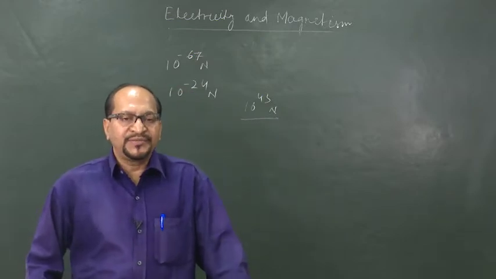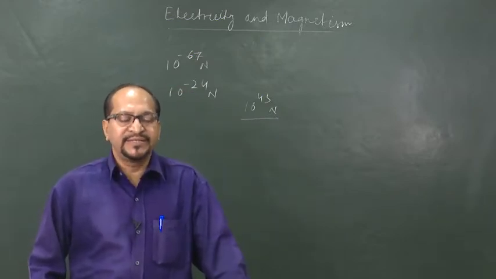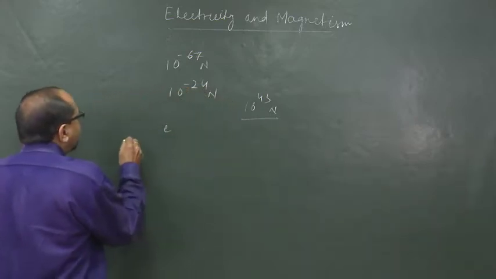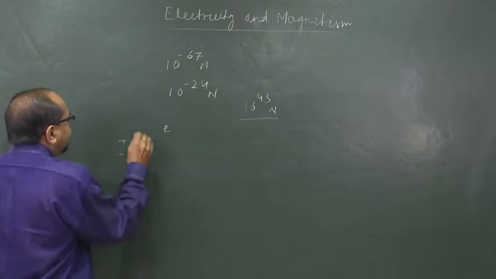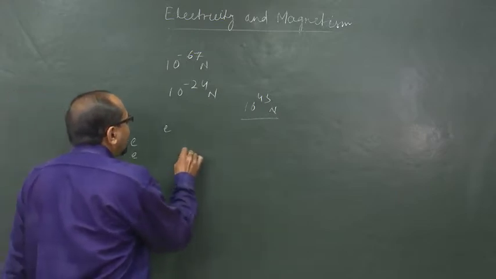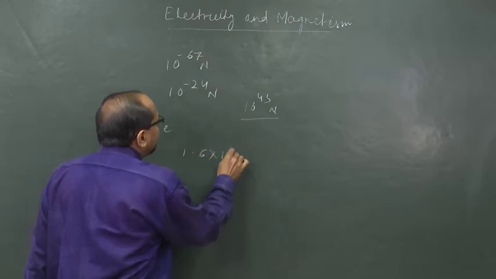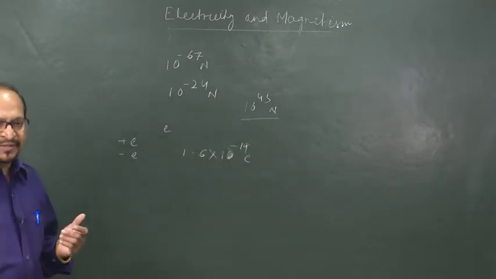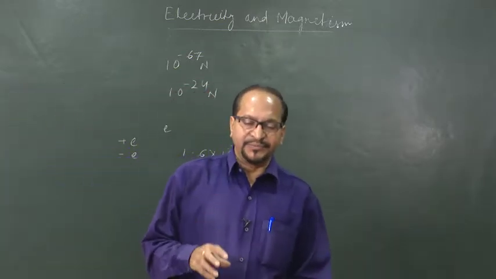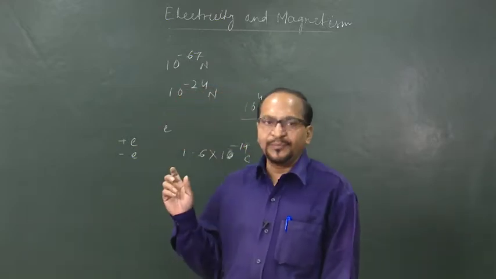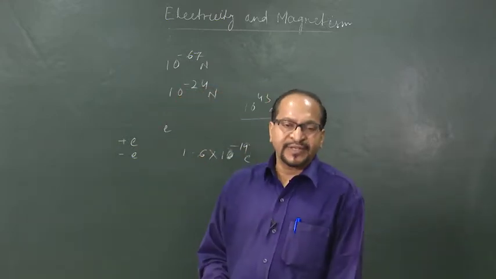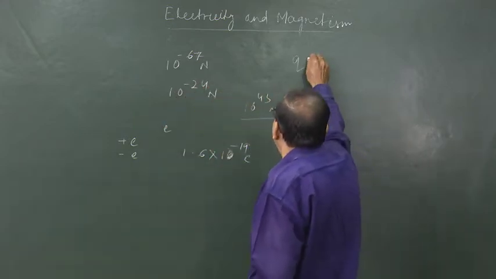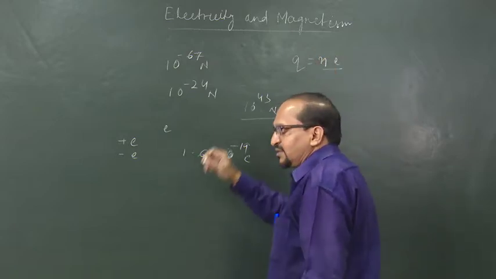And one more property of charge is that it is quantized in nature, it is discrete, because the basic unit of charge is the charge of electron. For a proton we write plus e, for electron it is minus e, and its value in SI system is 1.6 into 10 to the power minus 19 coulomb. So, we do not get a fraction of electron charge. Therefore, every time we get charge in a body, it is an integral multiple of this electron charge. Therefore, we say charge is quantized in nature. So, any charge is in fact n times the charge of electron.